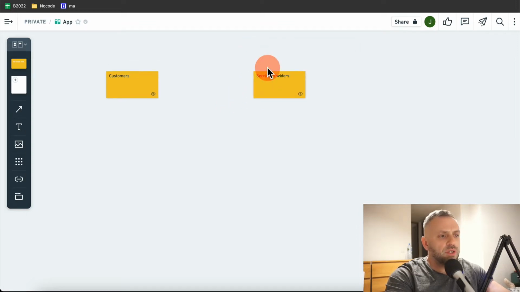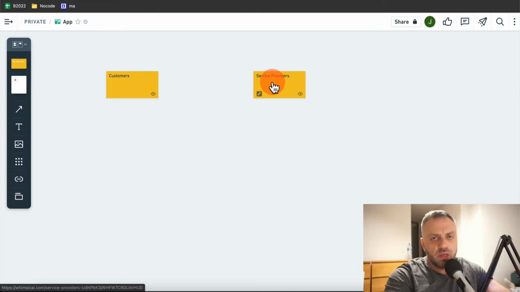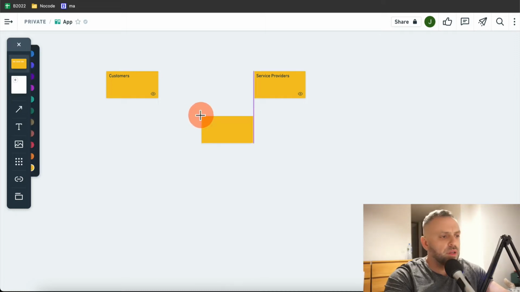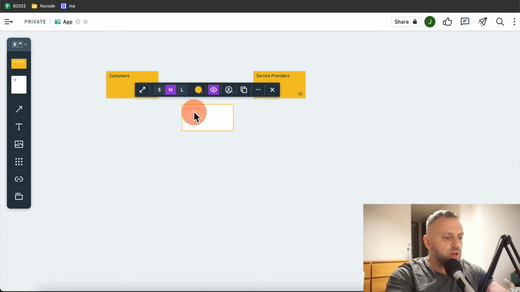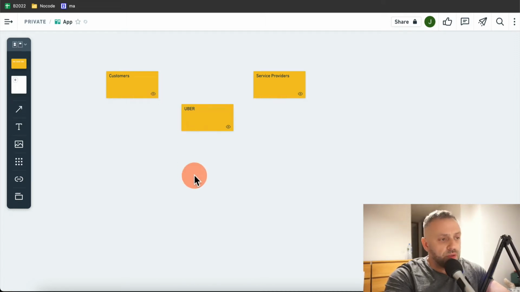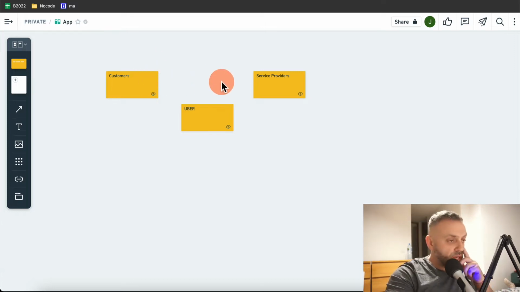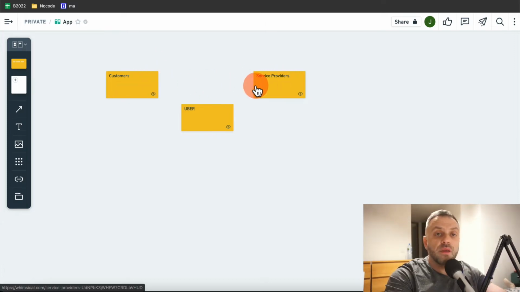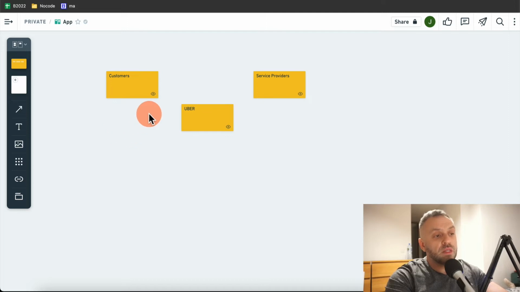Okay, and so this would be something like drivers, delivery people, depending on the kind of service you're in. And Uber is essentially here, right? So I have another kind of diagram. Uber is here. Essentially what it's doing is that it's facilitating the market of the different customers that need a service and the service providers that are able to provide that service.